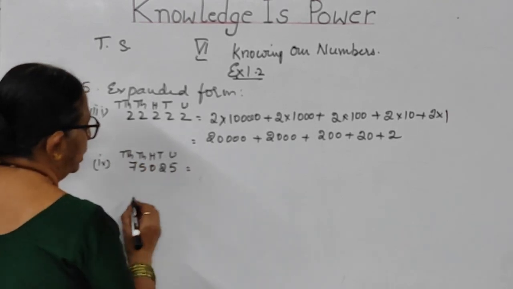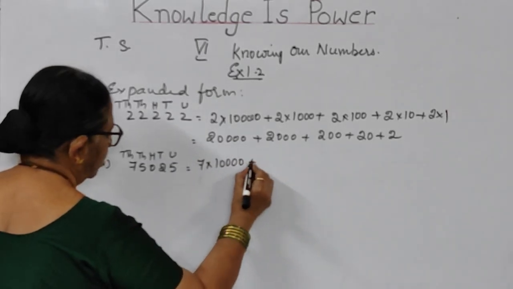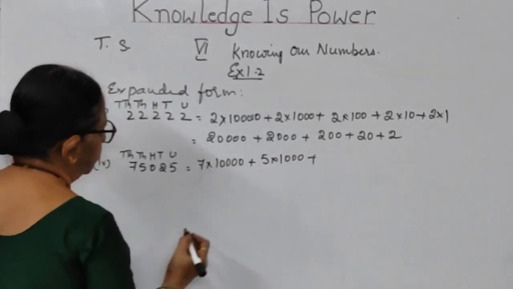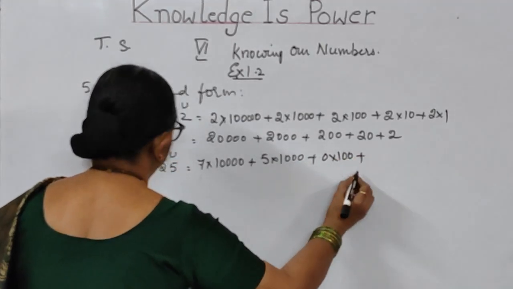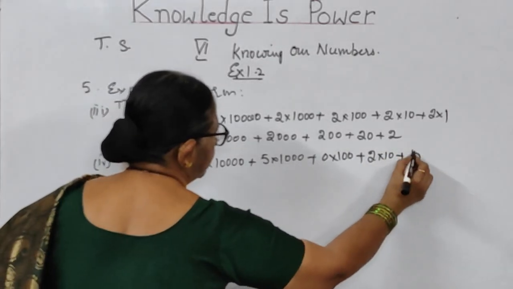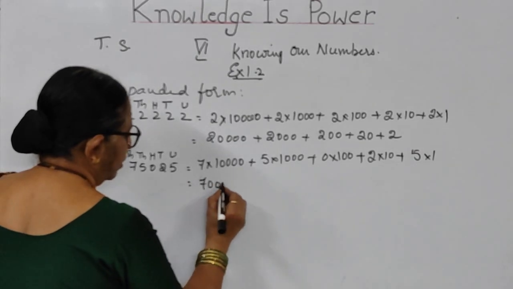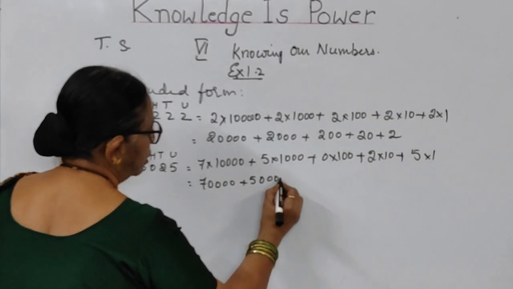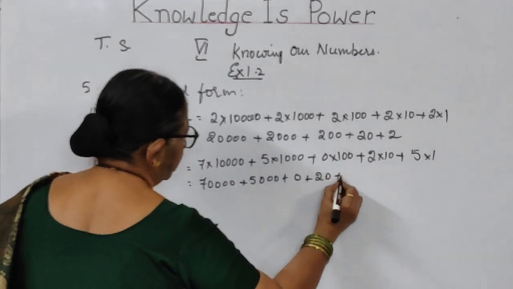So when you are writing expanded form, 7 is in 10,000s place plus 5 is in thousands place plus 0 is in hundreds place plus 2 is in tens place plus 5 is in units place. So you will be writing it as 70,000 plus 5,000 plus 0 plus 20 plus 5.